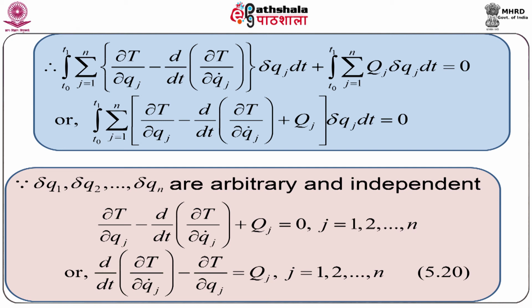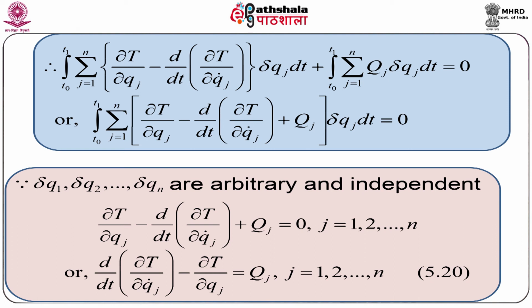As δq1, δq2 up to δqn are arbitrary and independent, we have ∂T/∂qj minus d/dt of ∂T/∂qj dot plus capital Qj equal to 0 for j equal to 1, 2 up to n, or d/dt of ∂T/∂qj dot minus ∂T/∂qj equal to capital Qj for j equal to 1, 2 up to n.